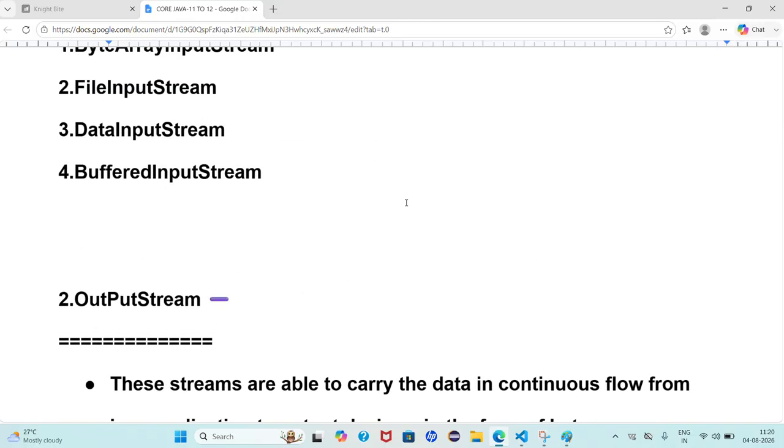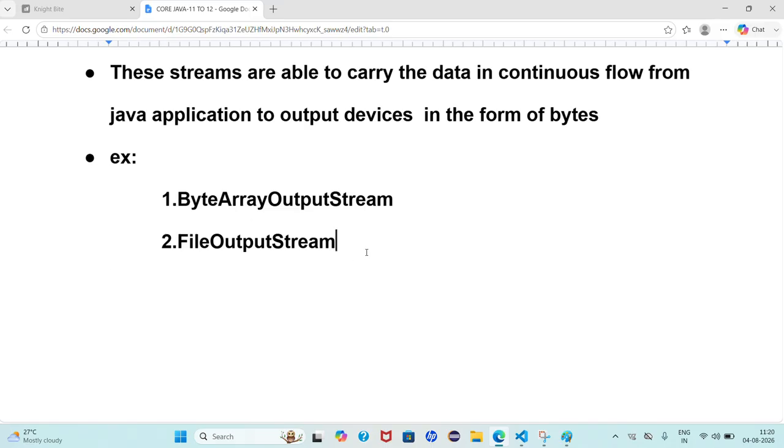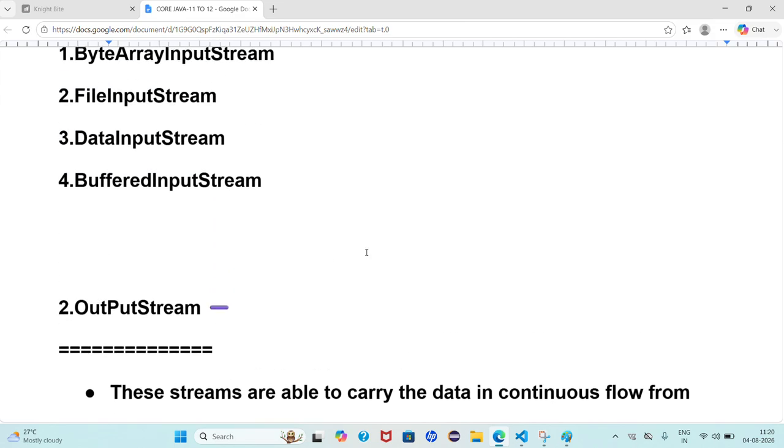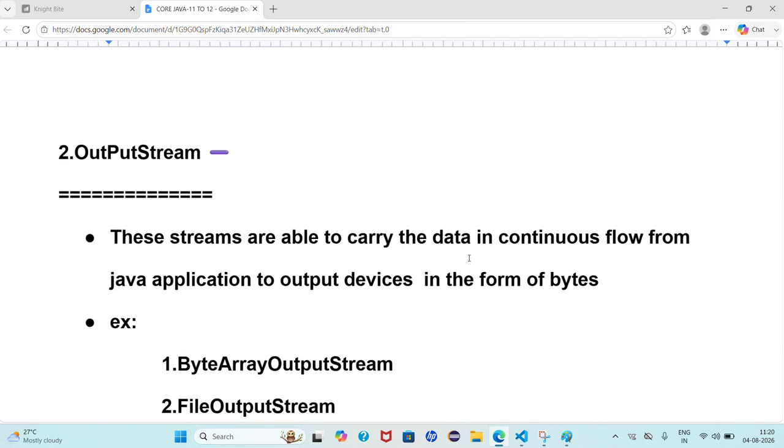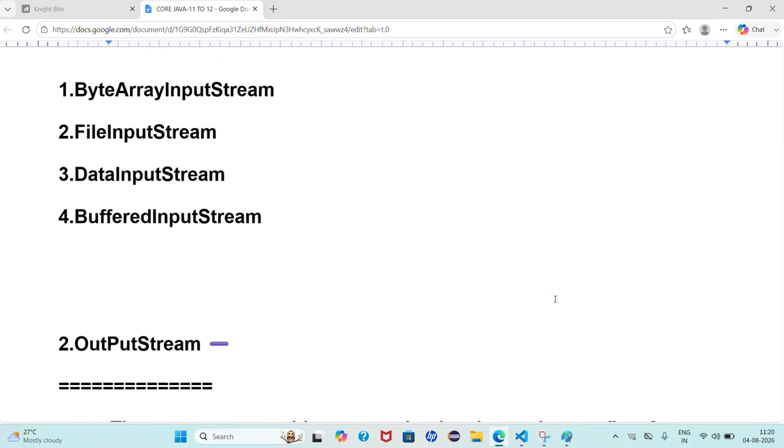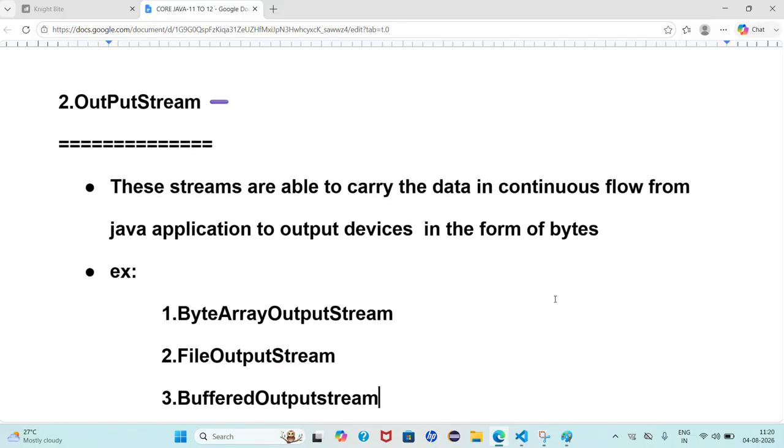Next, I have written BufferedInputStream, so we can write BufferedOutputStream. Are you able to understand what I am saying? DataInputStream is available, so how can we write the data output stream? DataOutputStream is not there. Only DataInputStream is there. These are the examples.